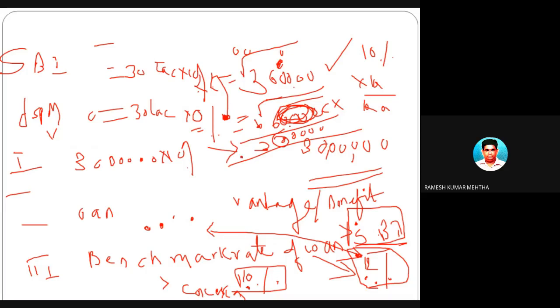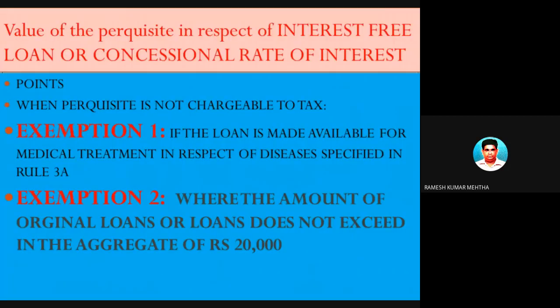This should be added back to the gross salary income of the employee, and from that we will find out the taxable salary income of the employee, who is Mr. S. Ramesh Kumar Mehta. Now some more points are there with the background of what we have just understood. Let's take up some more, we will further take up the discussion.